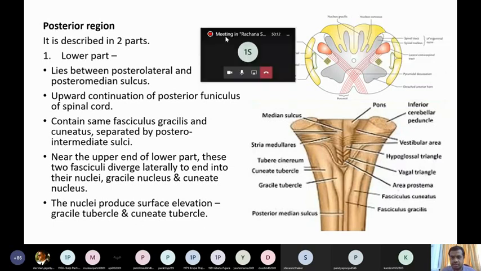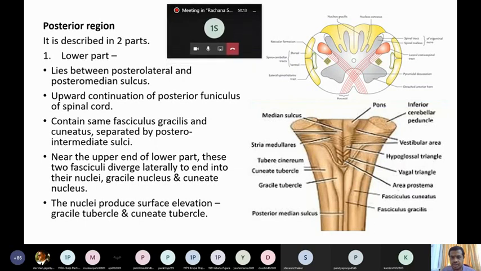If you can see here, this is posterolateral and this is posteromedian. Now the region between these two is the posterior region. It is the upward continuation of the posterior funiculus of the spinal cord, where we studied fasciculus gracilis and fasciculus cuneatus.